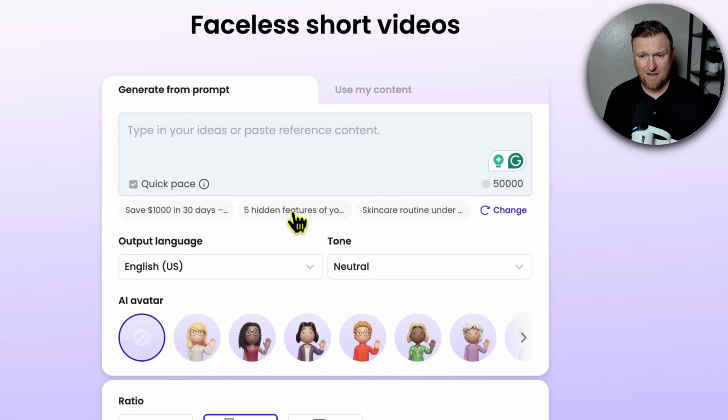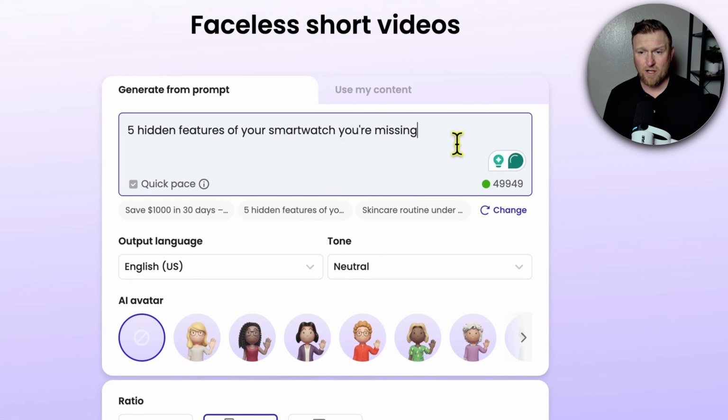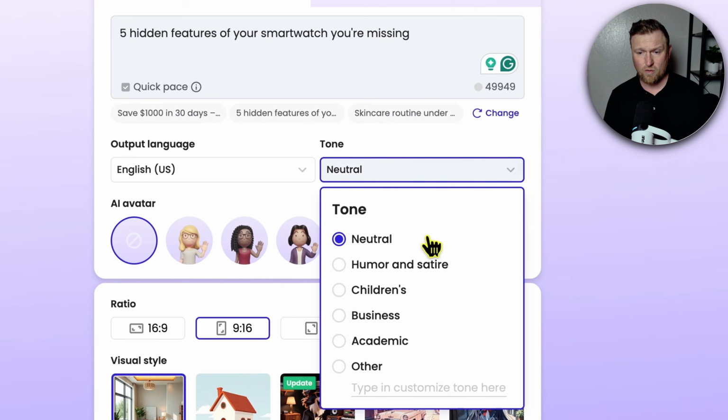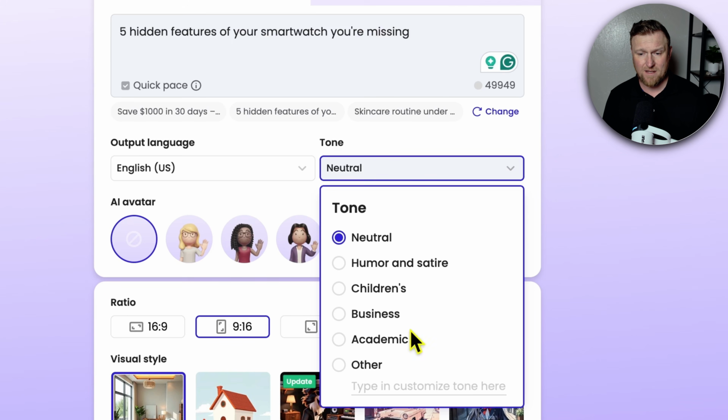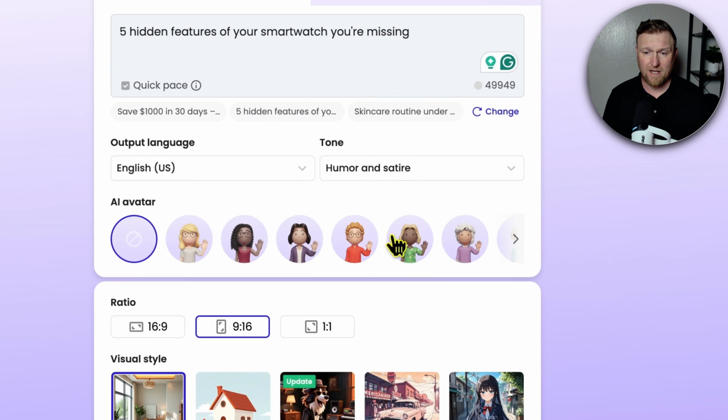And let's just go with 5 hidden features of your smartwatch you're missing, let's just go with that one, right? We've got these prompts over here. We can go output language English. That's great. Tone: neutral, humor and satire, children's, business, academic, other, or you can just type what you want. Let's go with humor and satire and see what it can do for it.